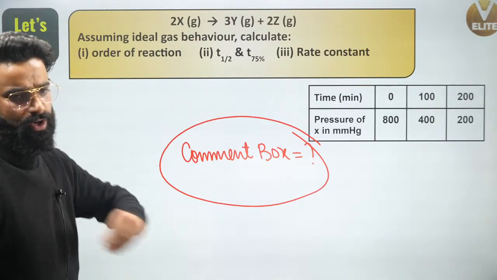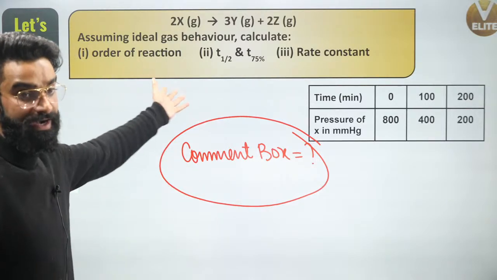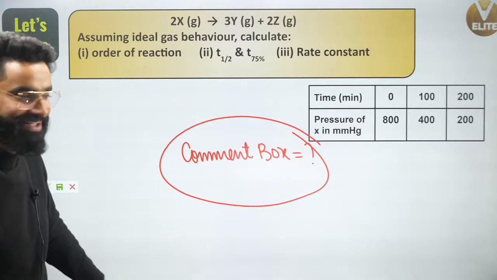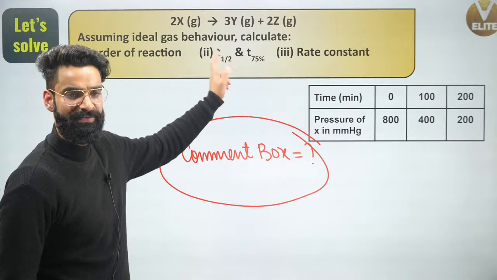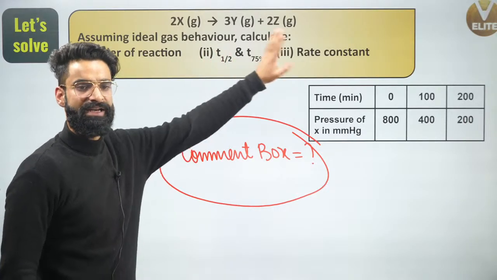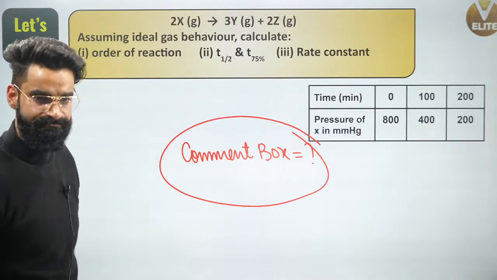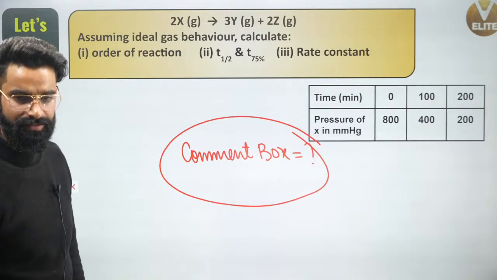So first thing, you are going to calculate the order of the reaction. I have no idea how you will be calculating that. Then half-life and T75. In the last session I gave you direct relations between half-life and T75 as well. Then at the end, the rate constant expression.